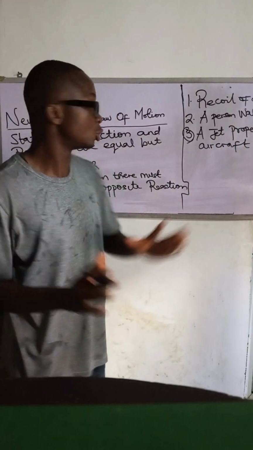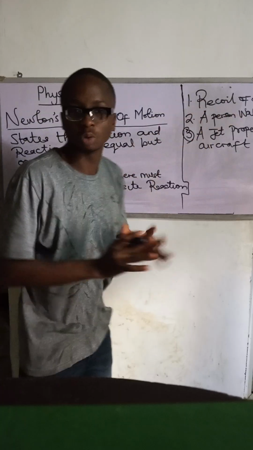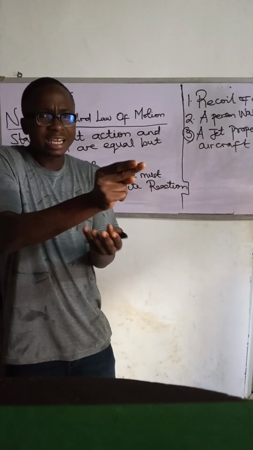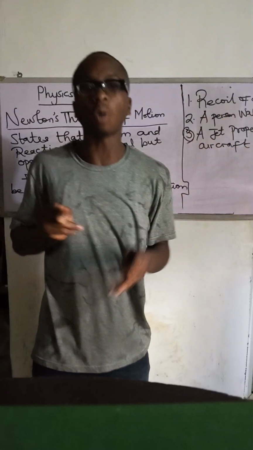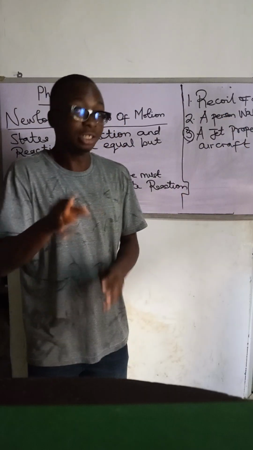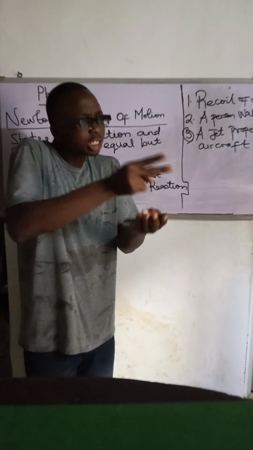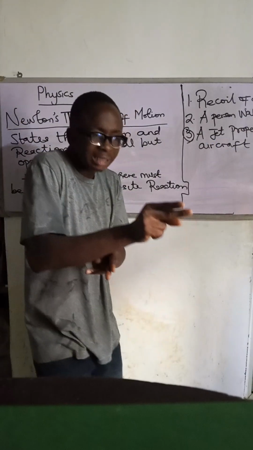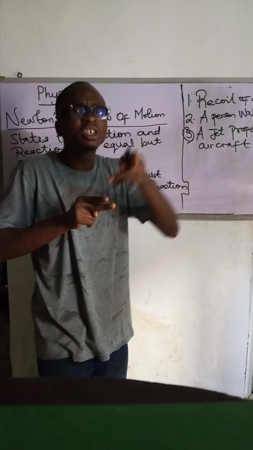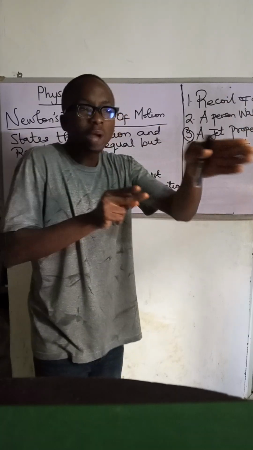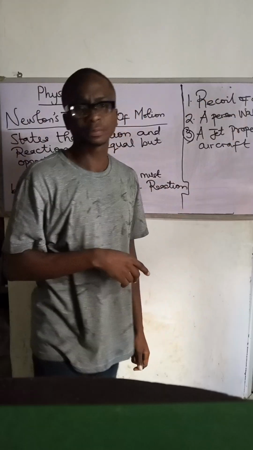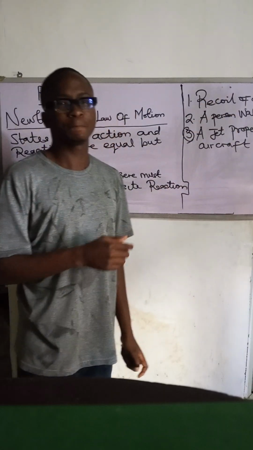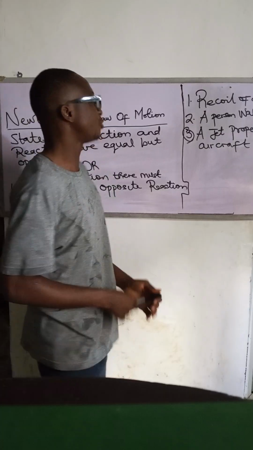For the sake of exams, these are where they ask questions. What happens in the recoil of a gun? When you pull the trigger backward, the bullet moves forward. You see physics? If you pull the trigger backward, the bullet will move forward. You have given that gun an action, and it gives a reaction, but it is opposite because you are pulling the trigger backward and the bullet is moving forward. There are questions on this. We'll solve questions. This is physics, and if I'm teaching you physics, you have no option but to love it.